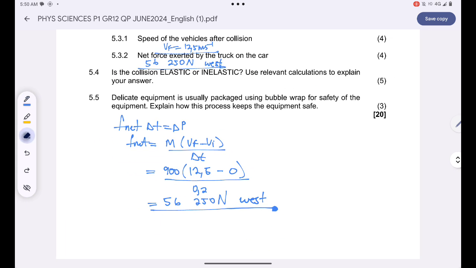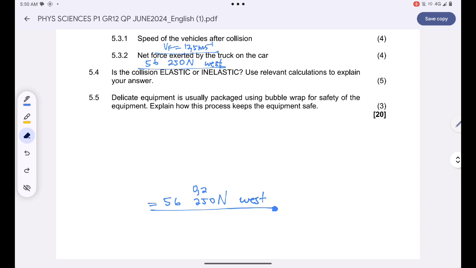Okay, and then now we are being asked, is the collision elastic or inelastic? The collision will be elastic if and only if the kinetic energy is conserved. Okay, so we need to find the sum of kinetic energies before collision and also find the sum of kinetic energies after collision. If both of these are equal, we can therefore conclude that the collision was elastic. Okay, let's do so.